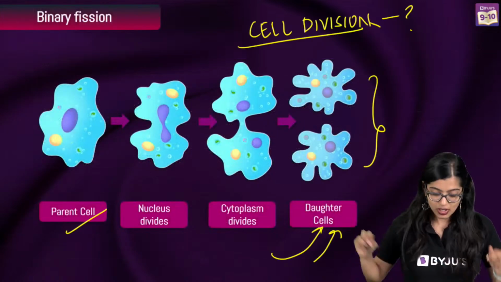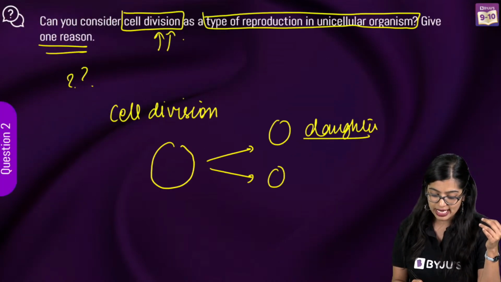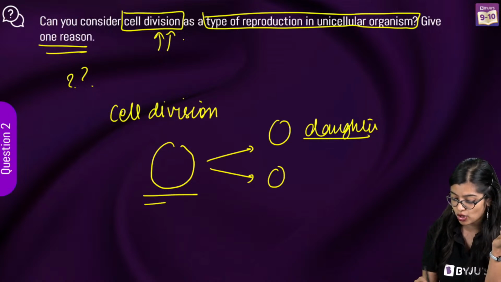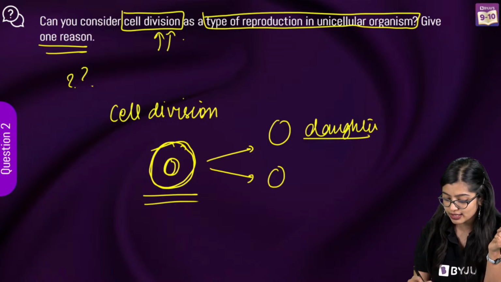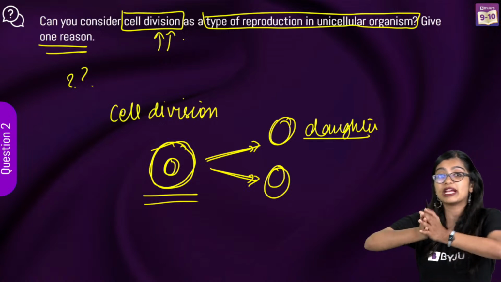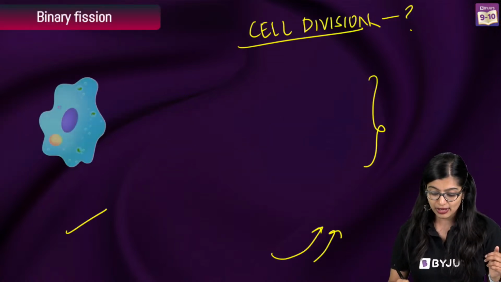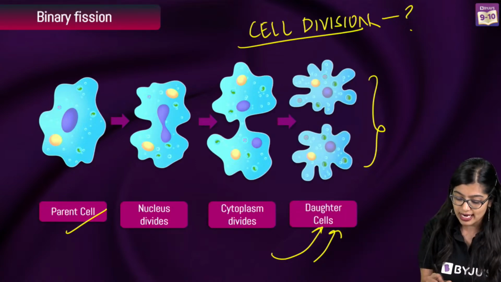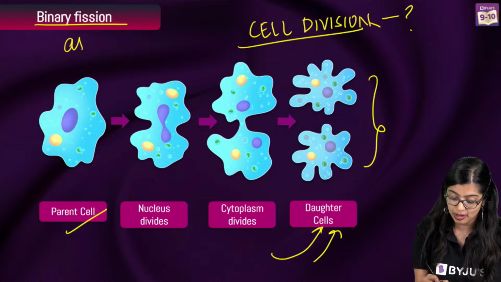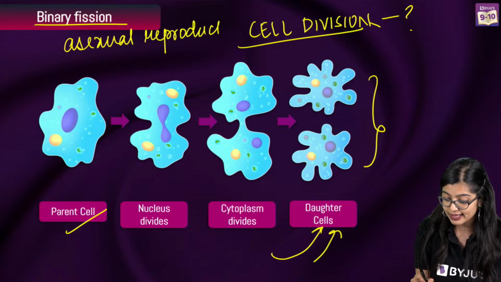Sorry. So coming back, when we talk about cell division, right? We know that cell division is nothing but a process wherein a single cell will undergo certain changes and give rise to 2 daughter cells. It will basically divide and give rise to 2 daughter cells. While on the other hand, when we talk about unicellular organisms like amoeba, we know that they undergo a process, especially a type of asexual reproduction known as binary fission,